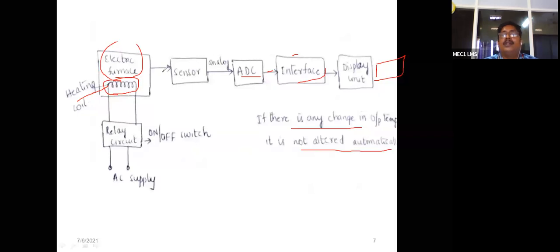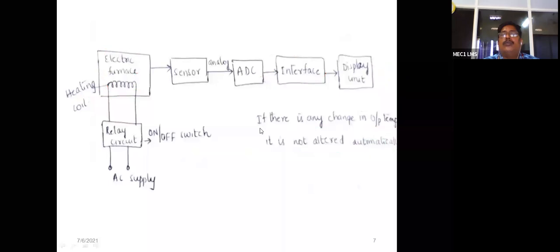The sensor detects that variable, the temperature, from the electric furnace, and then it converts the electrical signal from analog form into digital form. Here the interfacing takes place, and then we get the display of how much temperature is there inside the electric furnace. But it is not automatically controlling that parameter. So this is an open system.